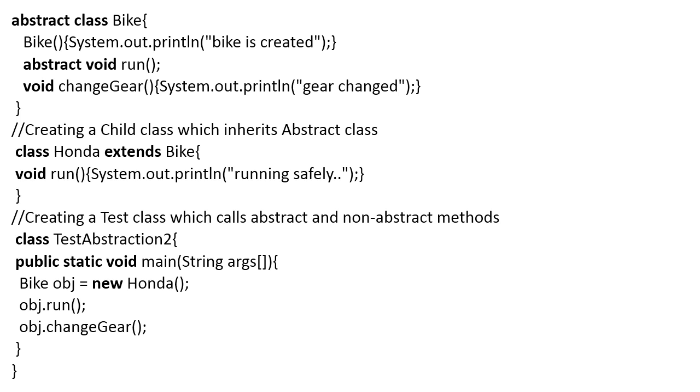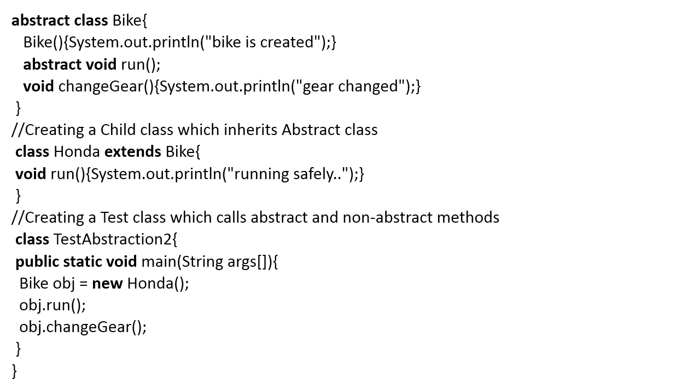Now class Honda extends Bike, a child class which inherits the abstract class. In the derived class Honda, I can give the implementation of the abstract method: void run, System.out.println running safely.